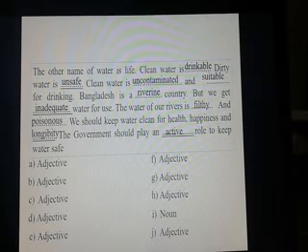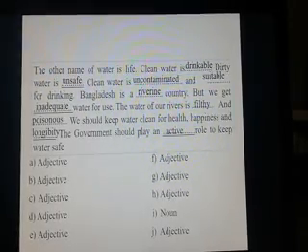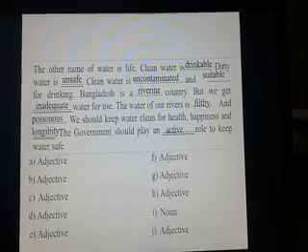Dear learners, in your examination you will see this type of gaps, and then use suffixes and prefixes with the words to answer. I hope you have understood how suffixes and prefixes can be used in the passage. I hope you will practice this staying at home.